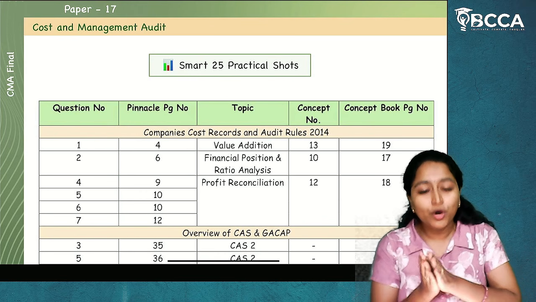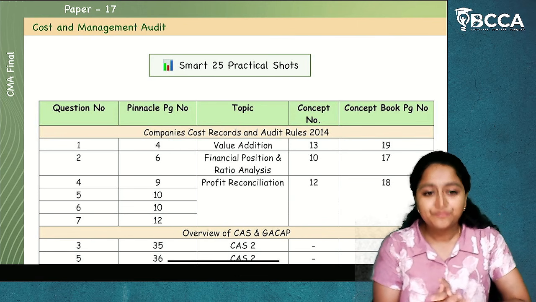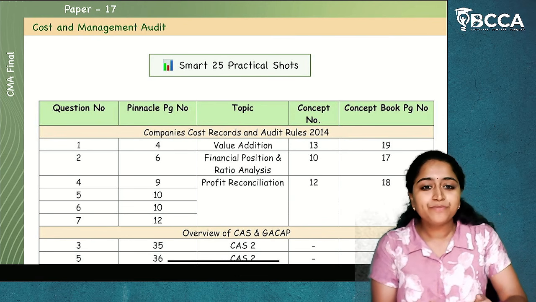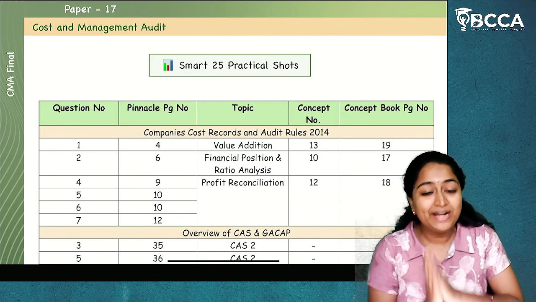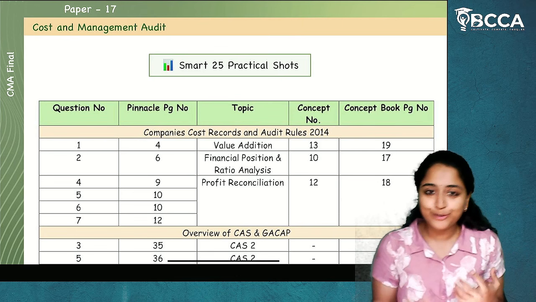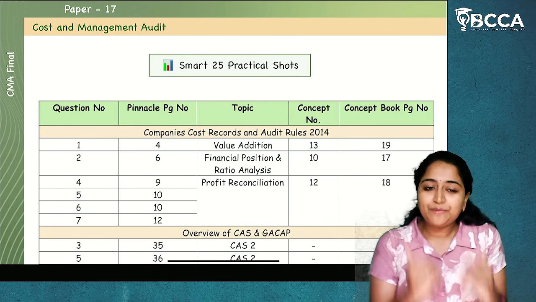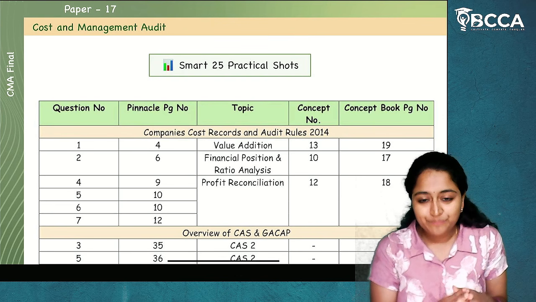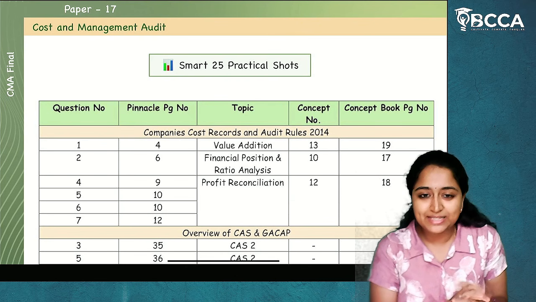You all already have the clarity of what to revise and how to revise. Just put it on paper and start doing it. That is what you're going to do. Now, if you don't have the clarity of what to do and how to do it, then I am going to tell you now. For this subject of Cost and Management Audit, how are we going to revise it?